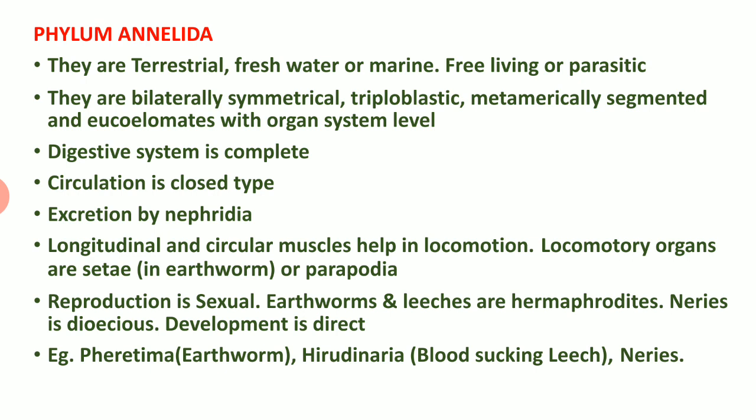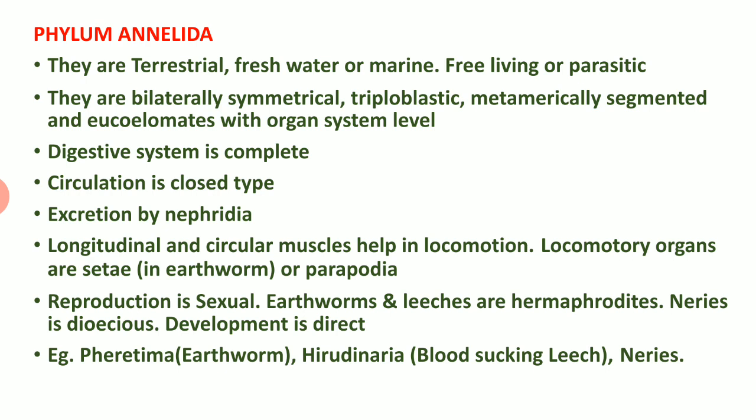Actually, a true coelomate character starts from the phylum Annelida. Digestion is complete, which means the digestive system has both the mouth and the anus. The circulatory system is closed type. This is one of the characteristic features of Annelida. Among the lower animals, only the Annelida members show closed type of circulation.